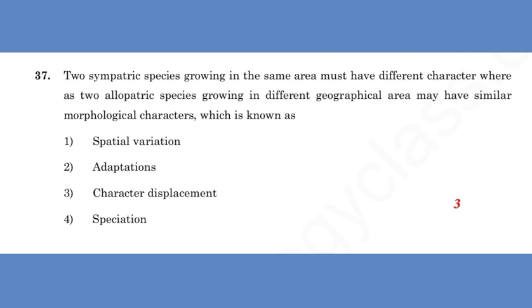Then next question, two sympatric species growing in the same area must have different characters, whereas two allopatric species growing in different geographical areas may have similar morphological characteristics, which is known as character displacement.